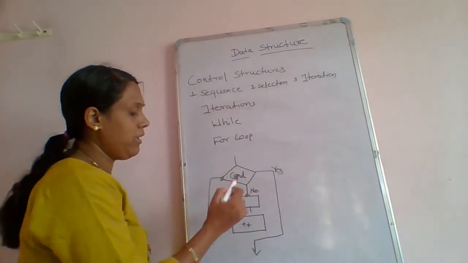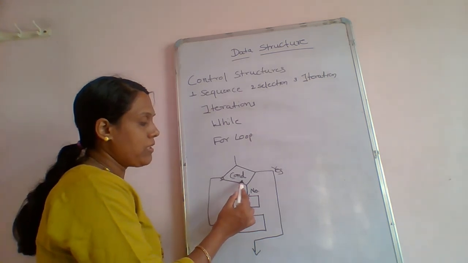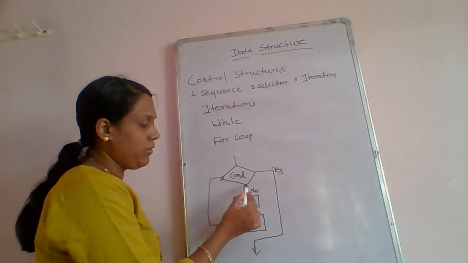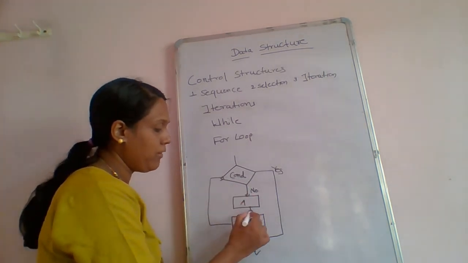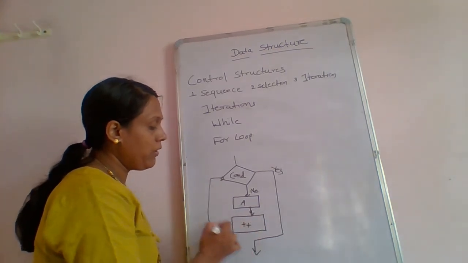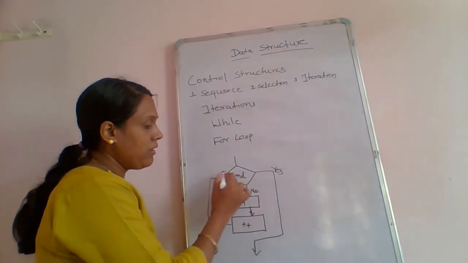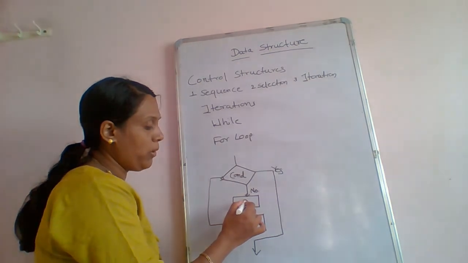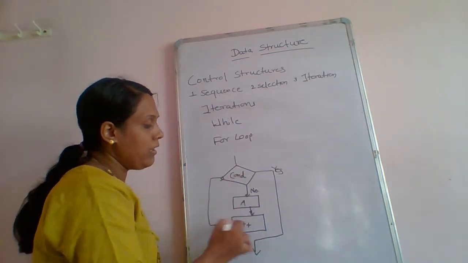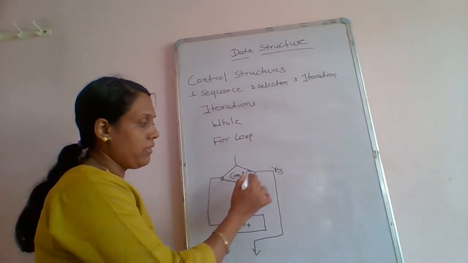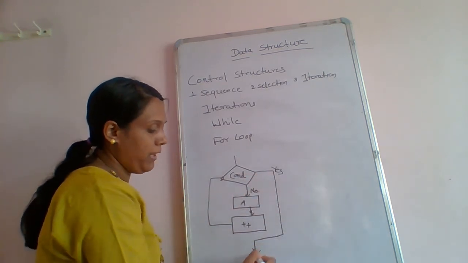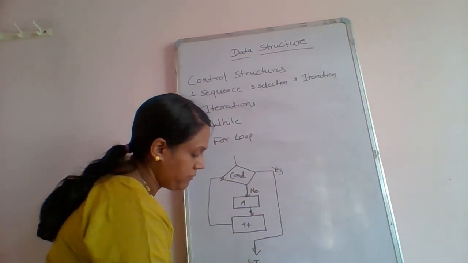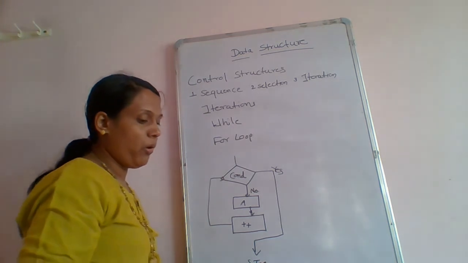So it will check the condition. If the condition is true, then it will execute the module. It will come, execute, again increment, check the condition, execute the module, increment, till it satisfies the condition. When it comes out of the loop, it will stop here. It is called a for loop.